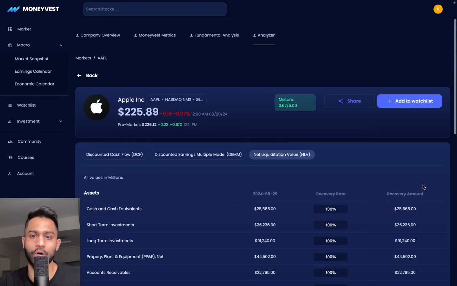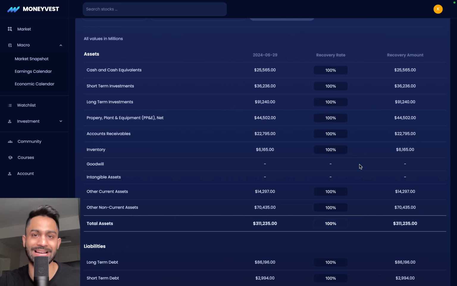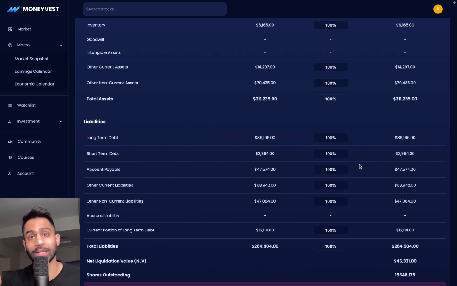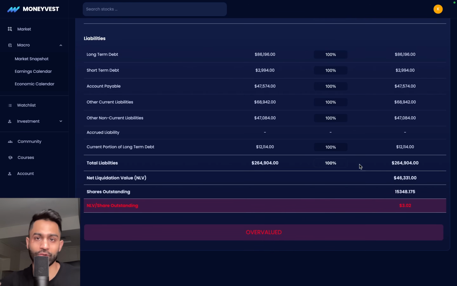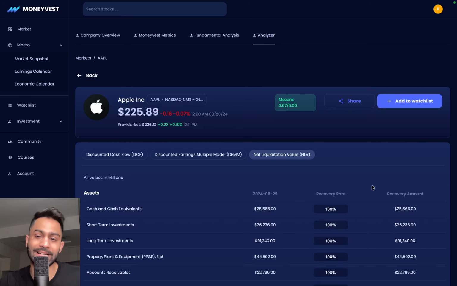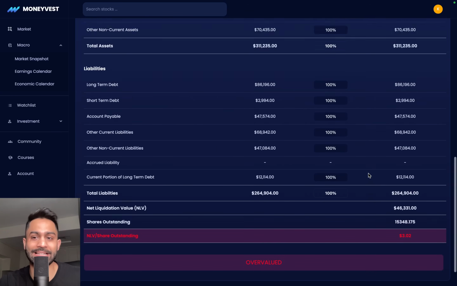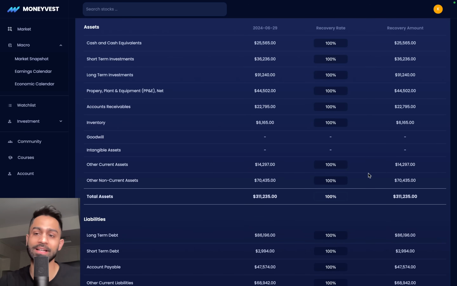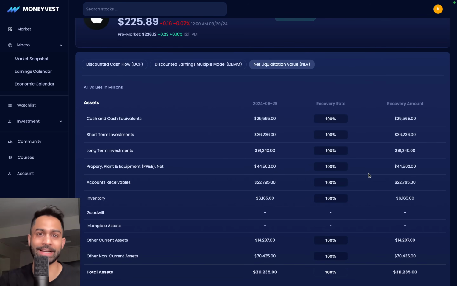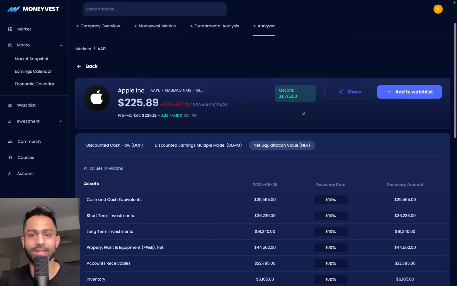So this is a calculator, which is a deep value investing model where Benjamin Graham and Warren Buffett like to look at the businesses, look at the asset value, and then compare the market value with the asset value. And if you're able to find something that's trading below its asset value, then of course it starts to become a very good bargain or discount or deal, or a little bit of a dislocation in the market. It really is a way to identify some discrepancy in the market's efficiency of identifying a business that is worth trading at higher levels. So let me know your thoughts down in the comment section below.